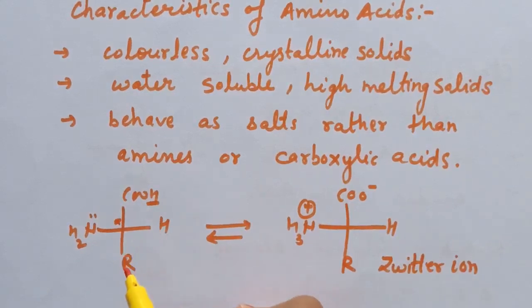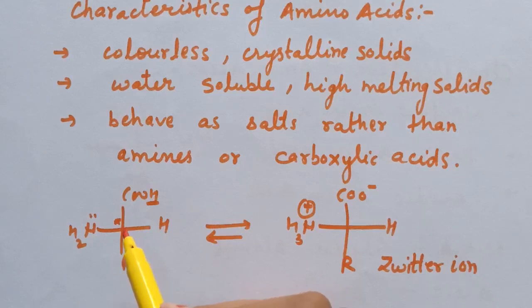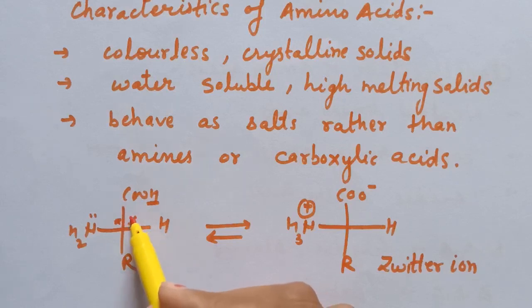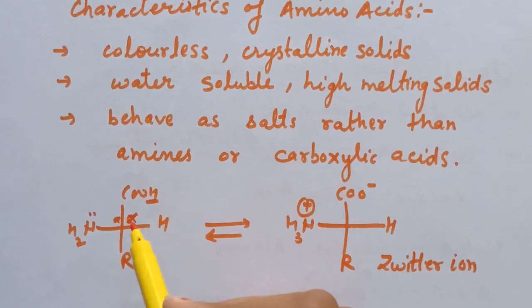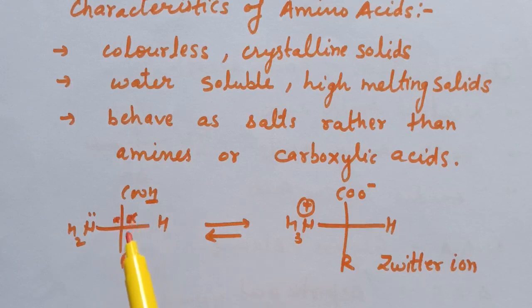If R is hydrogen, then two groups will be the same, and this carbon will not be asymmetric. But if R is other than hydrogen, then this alpha carbon is an asymmetric carbon, or chiral carbon. So because of the presence of a chiral carbon, all amino acids are optically active except glycine.